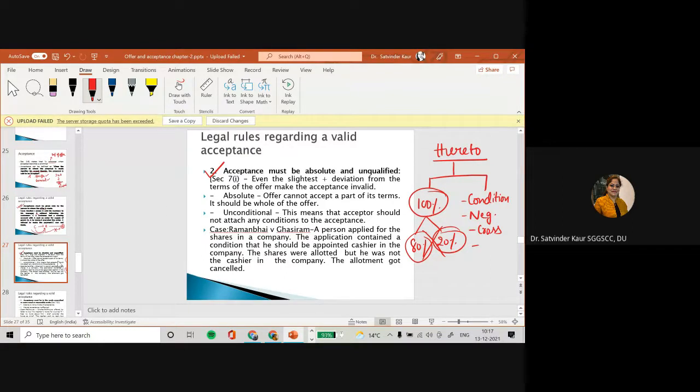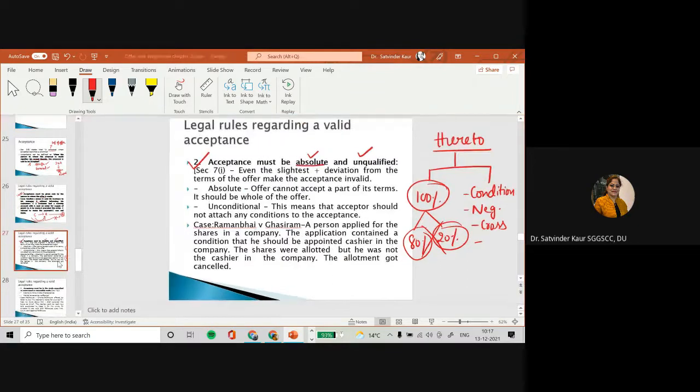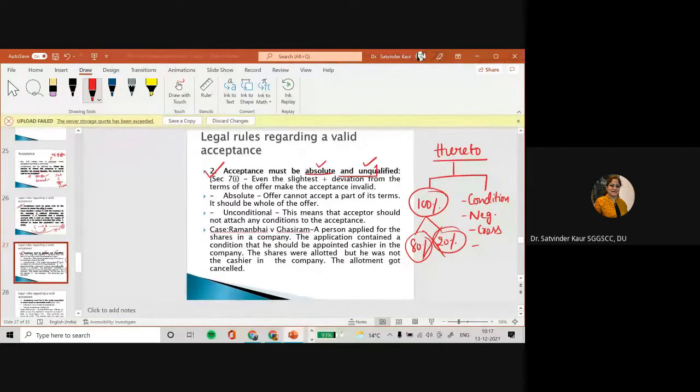So once the offer is to be accepted, valid acceptance is required and it is going to give rise to a contract. So acceptance must be absolute and unqualified. So we say that it should be accepted 100%. You cannot accept part of the contract. For example, I am ready to sell 1000 units of something. So you say I have a requirement of 800 units and you can send me 800, but the remaining 200 I am not going to buy.